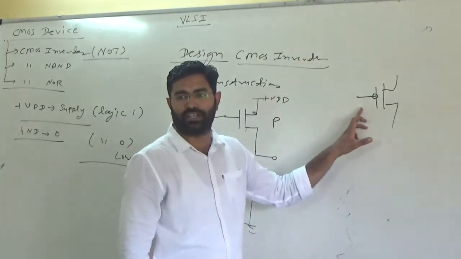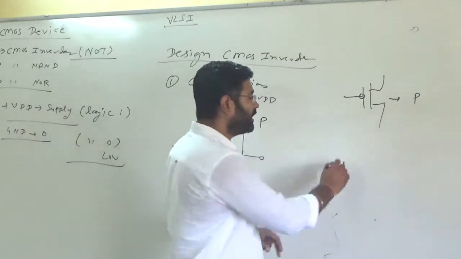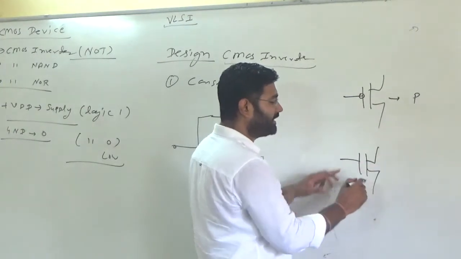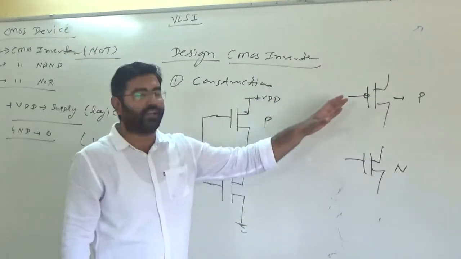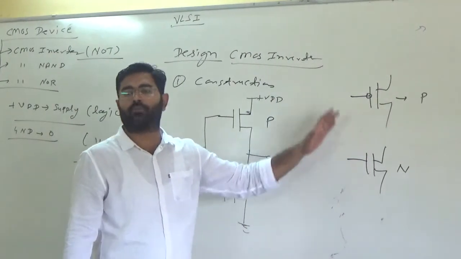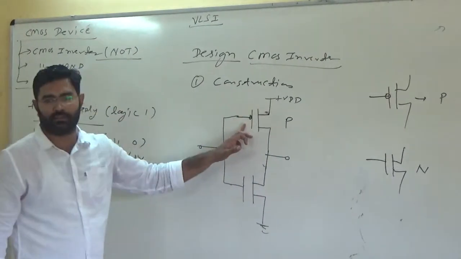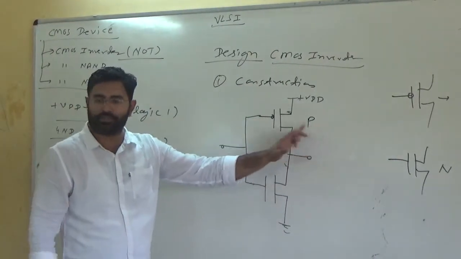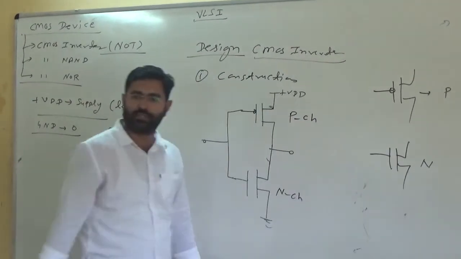This is the gate configuration. We can say it is a P channel MOSFET when we show a bubble at the gate, and this is an N channel MOSFET, where we are not showing any bubble at the gate. You can represent it with the help of an arrow, or with a bubble at the gate. So this is a P channel MOSFET and this is an N channel MOSFET.